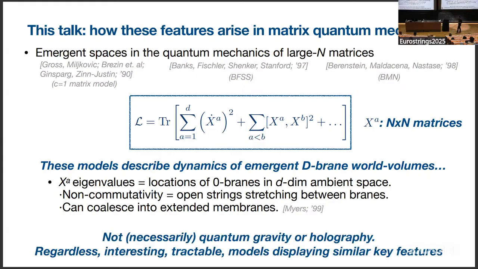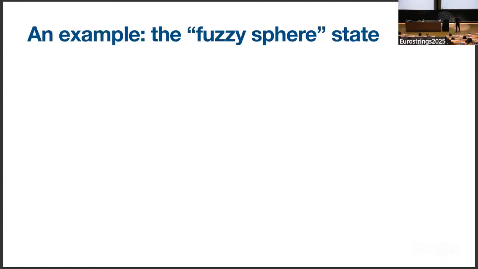So it's worth pointing out that these models are not necessarily quantum gravity and not necessarily holographic, yet they're interesting in their own right. Often they are tractable, and also they'll display key features that I want to explore here. So I'm going to try to talk very generally and establish some principles in which we can find this minimal area formula, but it's also useful to have a grounding example in mind.